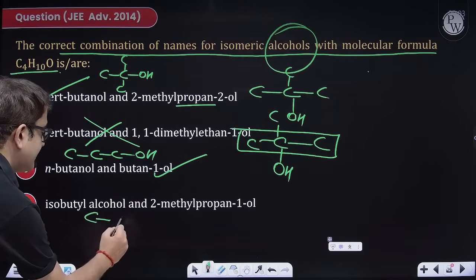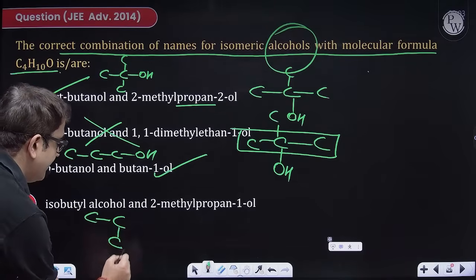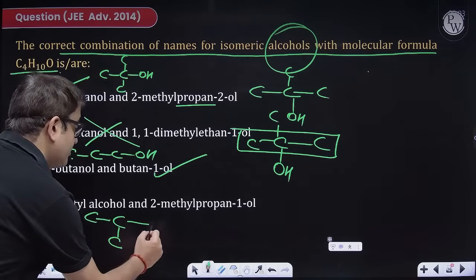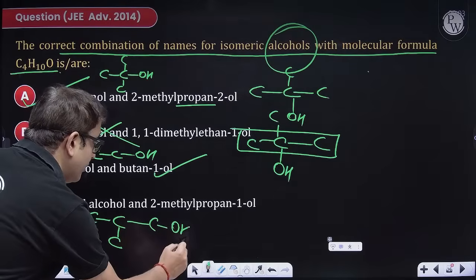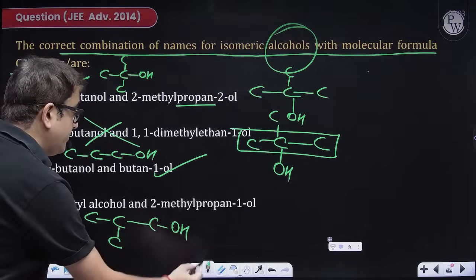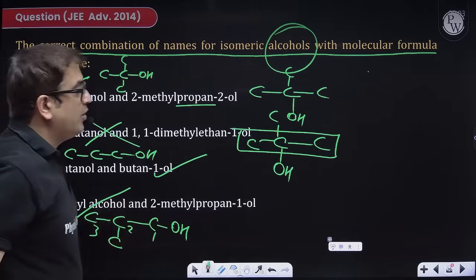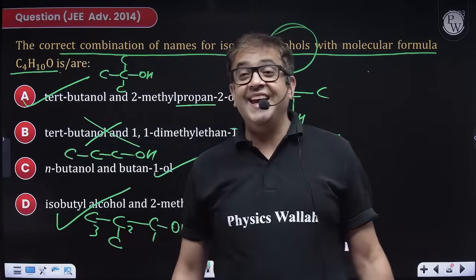Isobutyl alcohol, what is iso? First carbon, second carbon, and a methyl branch and a free valency. This is the iso group, but I need 4 carbon, so add 1 more carbon and then add OH. What is its IUPAC name? Sir, 1, 2, 3. So this is 2-methyl propanol. So that means the options are A, C, D.